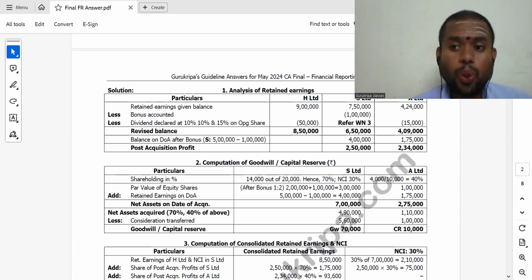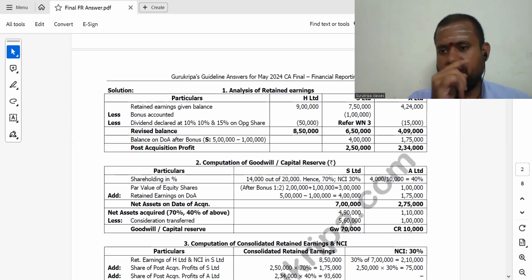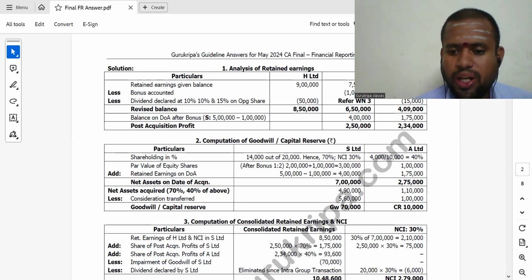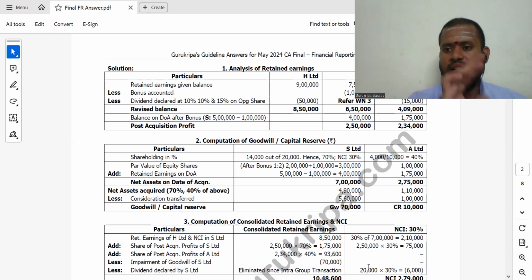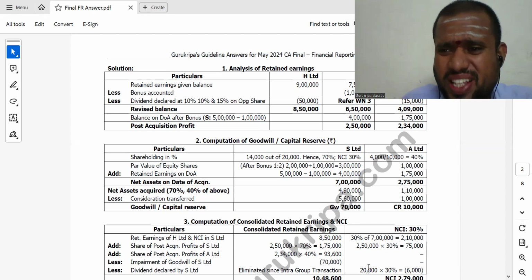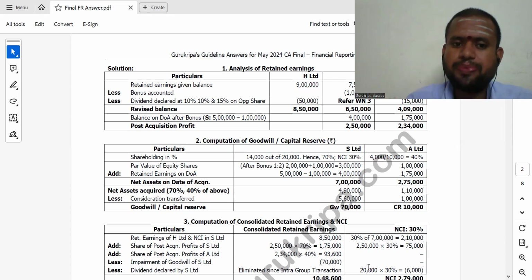And S Limited's total dividend declared, 2 lakh, will not be accounted, because the subsidiary is giving to the parent. Intercompany transaction is ignored. For example, I have given that in working note number 3. So to the extent of 70%, we should not account. Only 30% should be accounted as dividend payable. So total dividend payable in the consolidated balance sheet will be 50,000 for the holding company, plus 30% of the total dividend disclosed. So 56,000 will come as dividend payable.